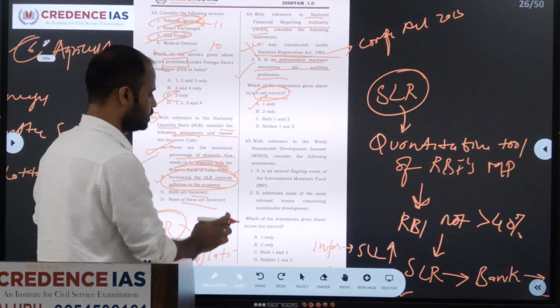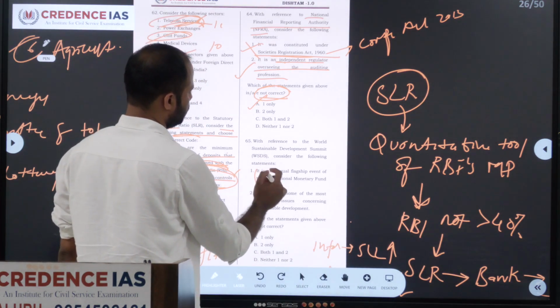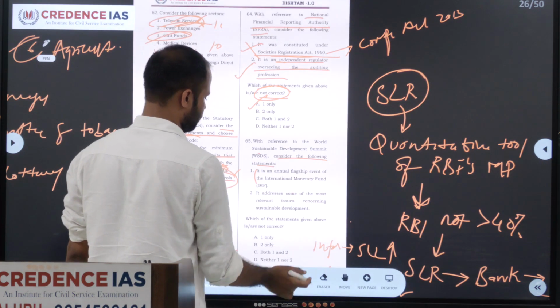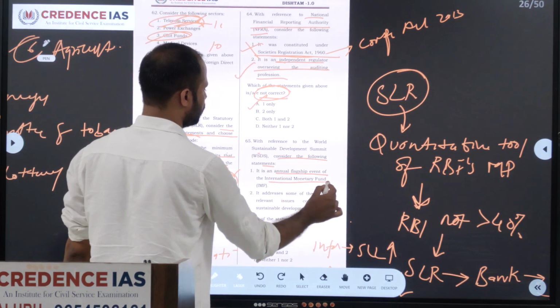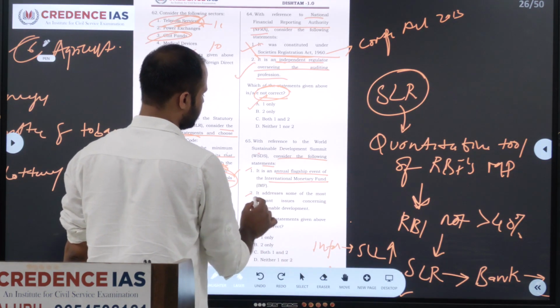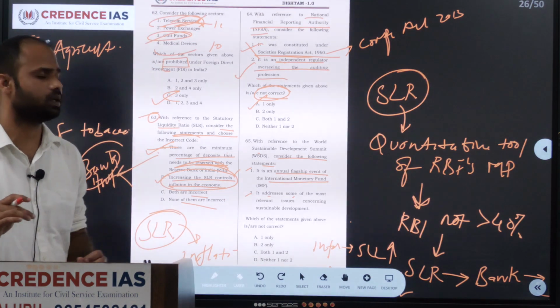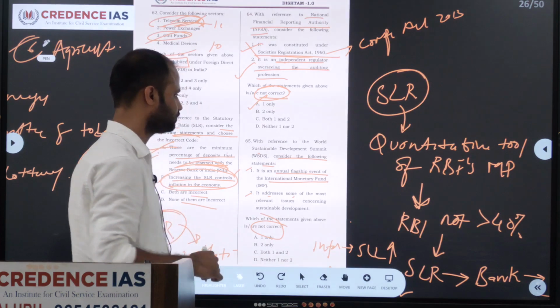Next we'll move on to the 65th question. With reference to the World Sustainable Development Summit, consider the following statements. First, it is the annual flagship event of the International Monetary Fund. Second, it says that it addresses some of the most relevant issues concerning sustainable development. We have to identify here the non-correct answer.